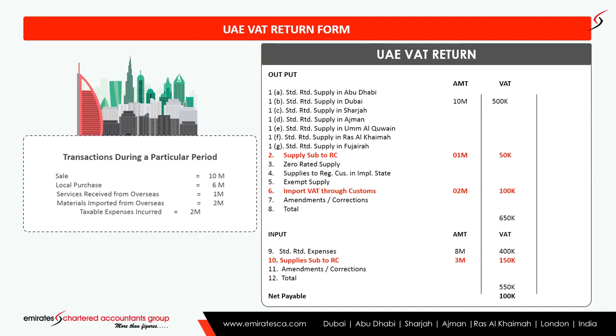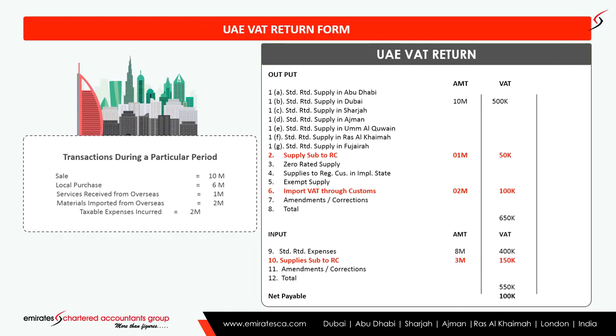Now the important point comes, point number 6, import VAT through customs. That means whatever import is done through the customs department, that is 2 million. For that, we have to pass an entry of 100,000 as the tax liability for 2 million.